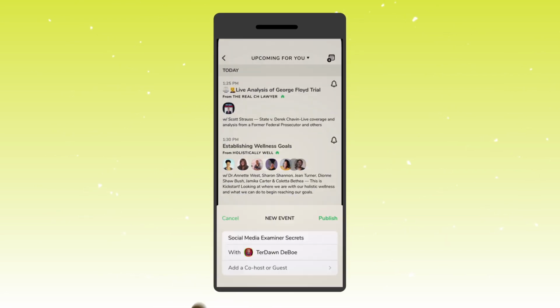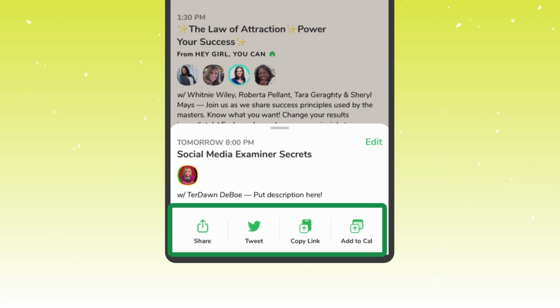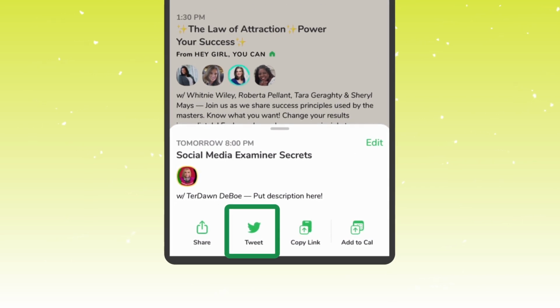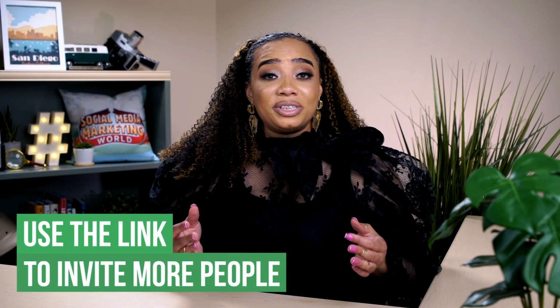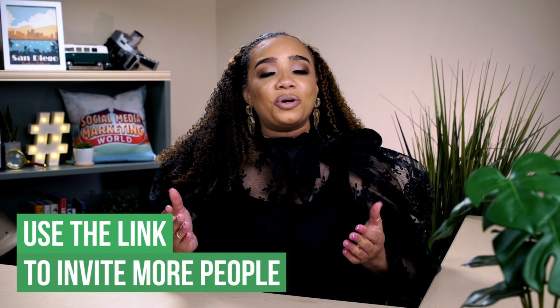Once you've scheduled your room, it will generate 4 options. One is to share the link. The second one is to tweet it out. The third one is to copy the link. This ability to generate a link is the reason why scheduling rooms is so important.